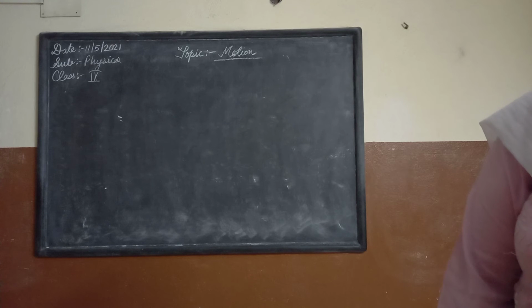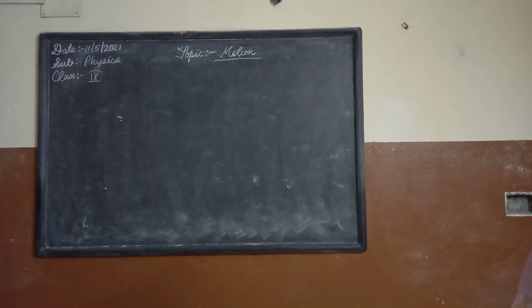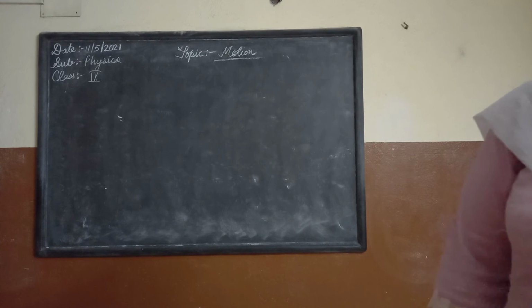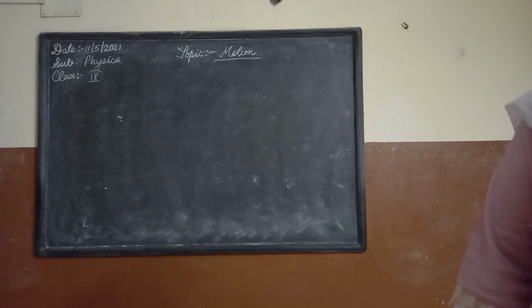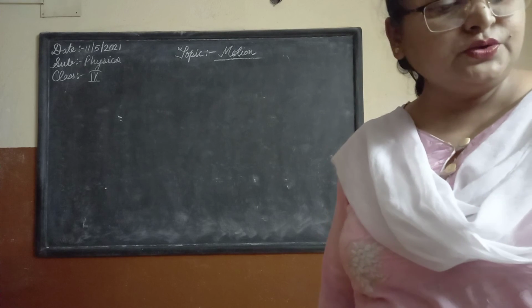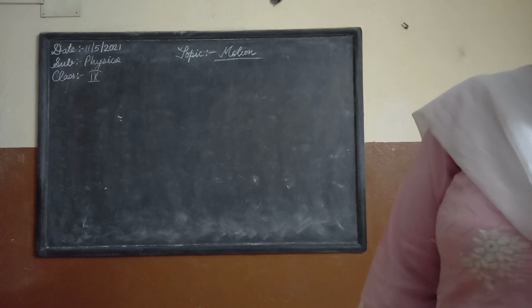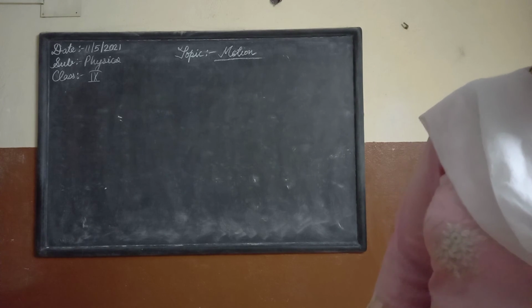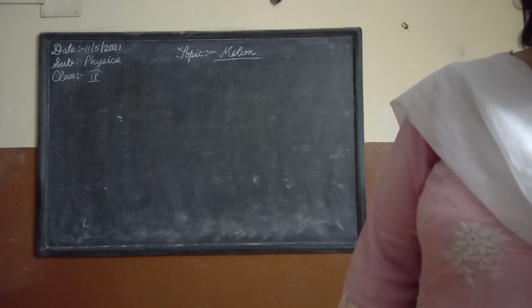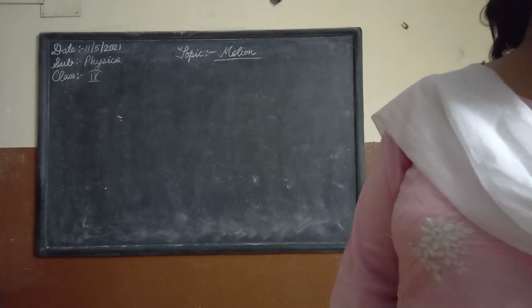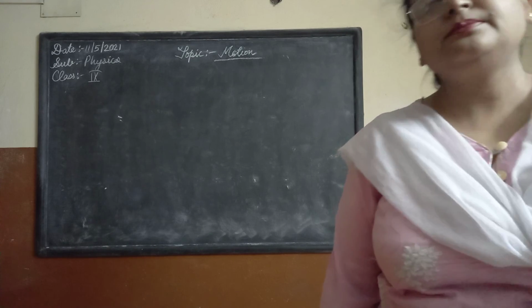A stone is thrown in a vertically upward direction with a velocity of 5 centimeters per second. The acceleration of the stone in the motion is given, then in the downward direction, what will be the height attained by the stone, and how much will be the time taken to reach there. So 2as is equal to v square minus u square, that particular value you can substitute and find out. If it is not coming by that, use the formula v equal to u plus at. First you need to find out what kind of formula is to be used here.